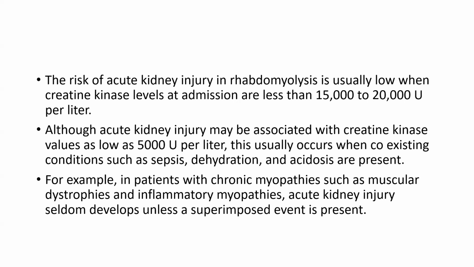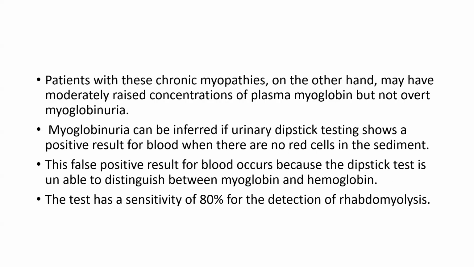For example, in patients with chronic myopathies, such as muscular dystrophy and inflammatory myopathies, acute kidney injury seldom develops unless a superimposed event is present. Patients with chronic myopathies, on the other hand, may have moderately raised concentrations of plasma myoglobin, but not overt myoglobinuria.